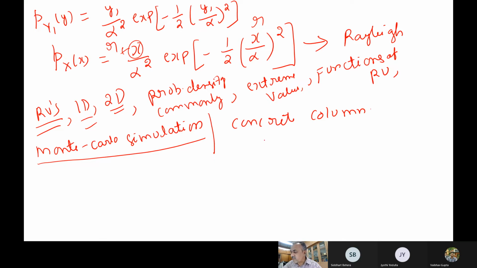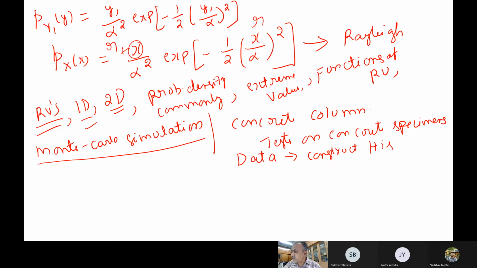Now you have done a lot of tests on this concrete, the specimens. So we have done a lot of tests on the concrete specimens, and you have lots of data. From the data you can construct histograms, as we have already told last time. From these histograms you can identify what type of random variable it is, log normal or whatever. So you can identify the probability density functions and others.